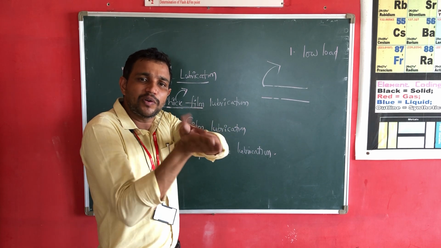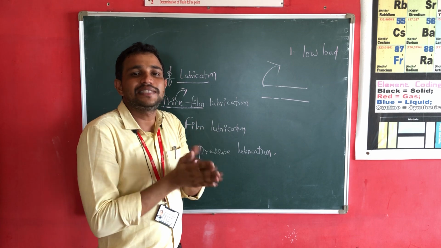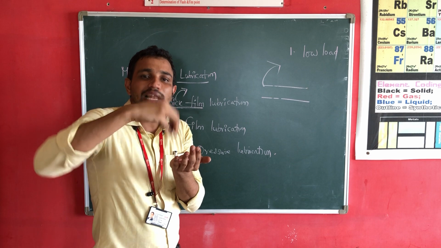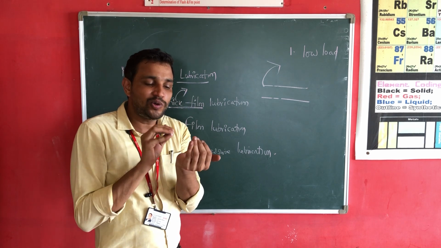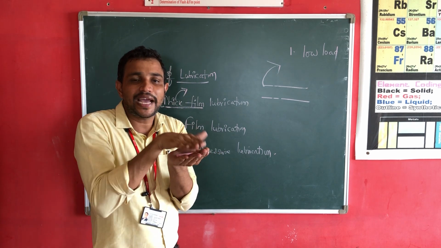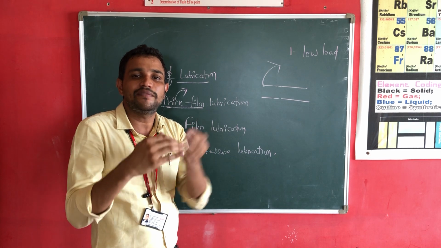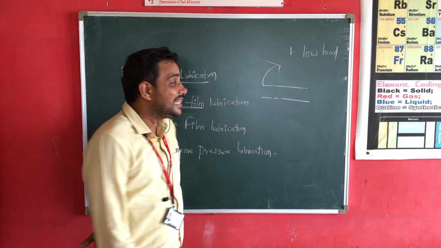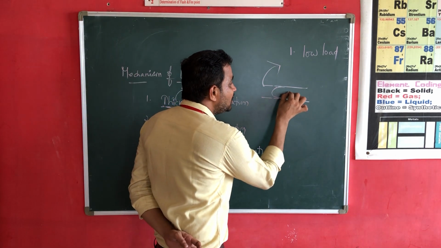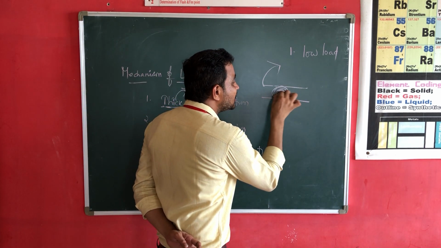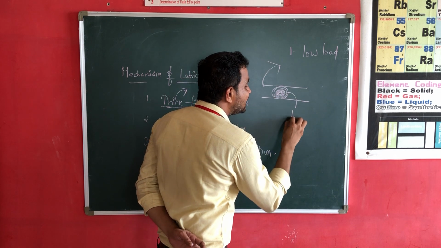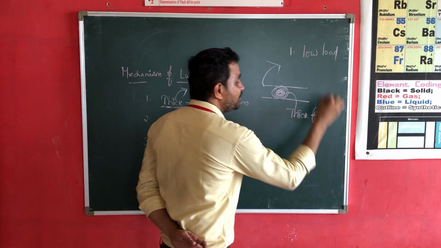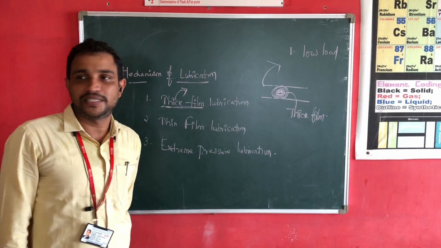Why are the machinery parts moving fast? Because they are less in load. Now, I want to select a lubricating oil to lubricate this kind of machinery parts which are working with low load and high speed, for which I select thick film lubrication. Why did I choose thick film lubrication?